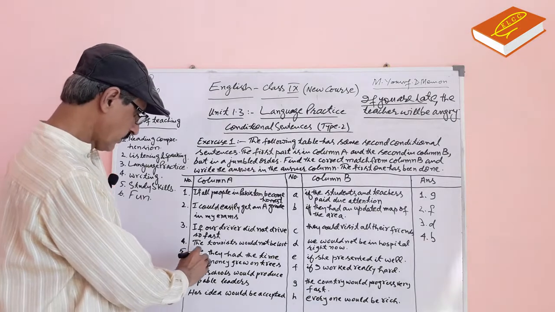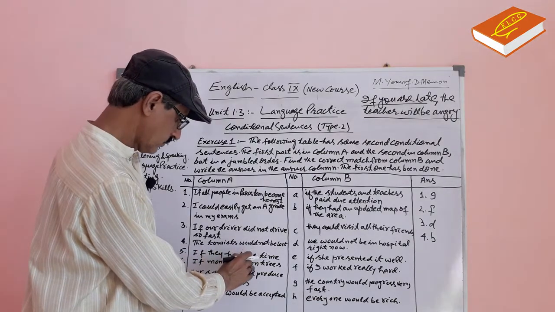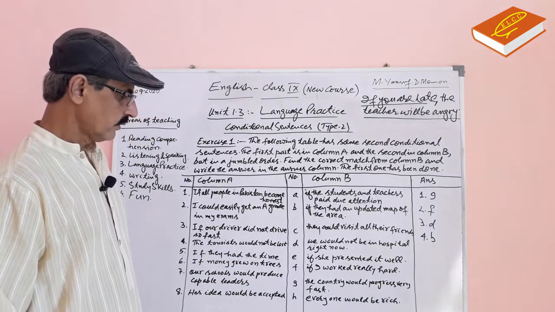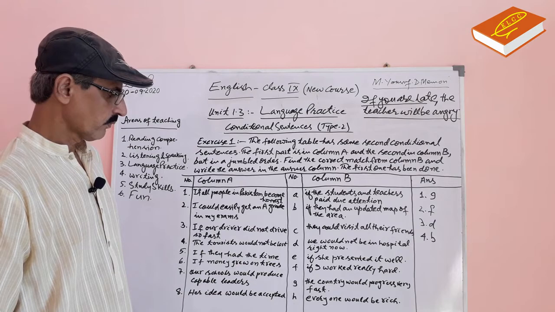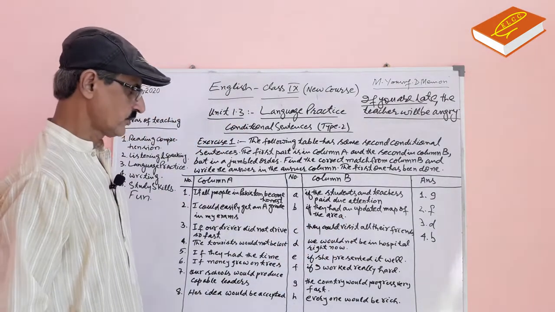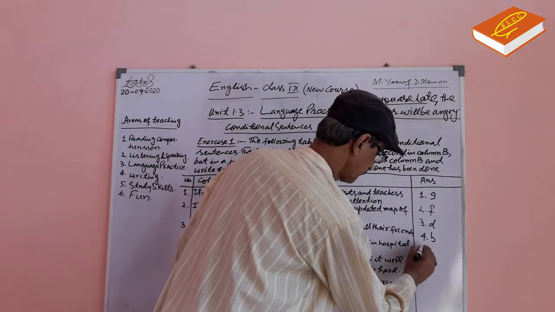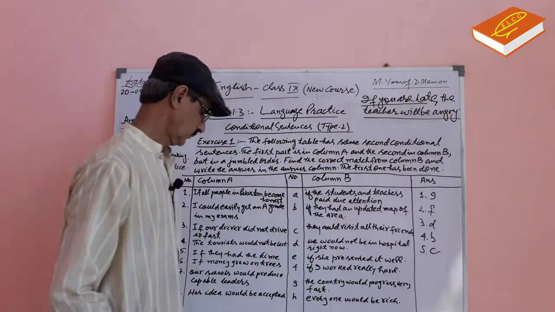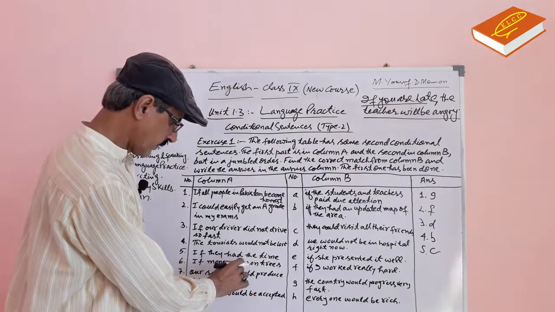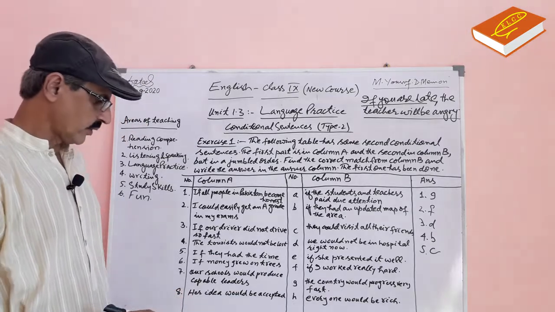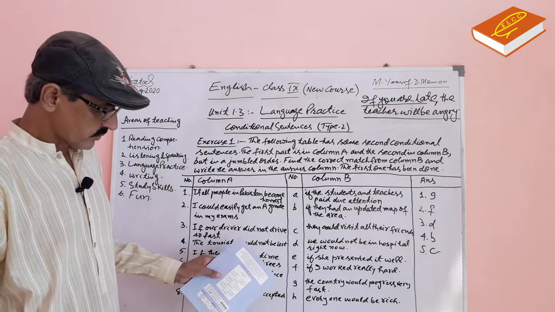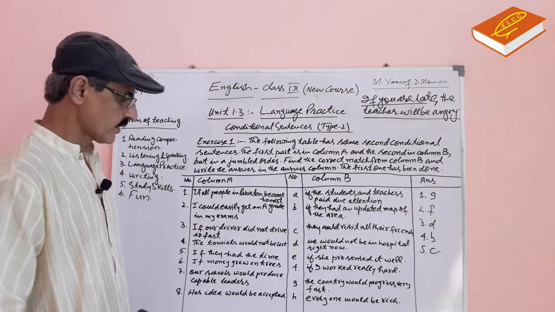Number 5, if they had the time, they would have visited all their friends. C. Number 6, if money grew on trees, everyone would be rich. H.